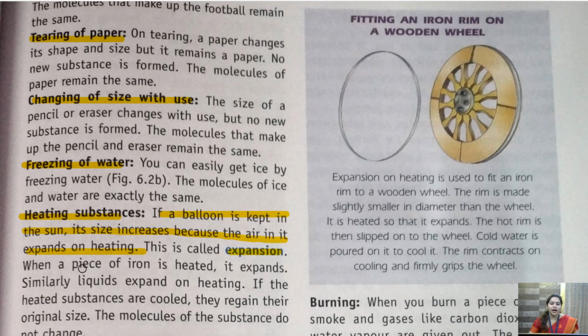When a piece of iron is heated, it expands. The same process is used when we are putting a rim over the wheel. This rim is made in the exact size of the wheel. When we put this rim in the heat, what happens? It expands. And as it expands, हम उसको क्या करते हैं?